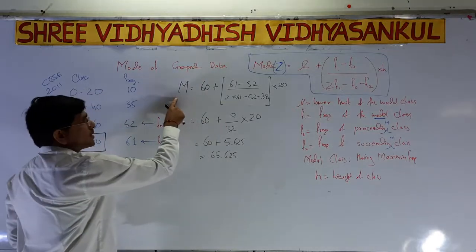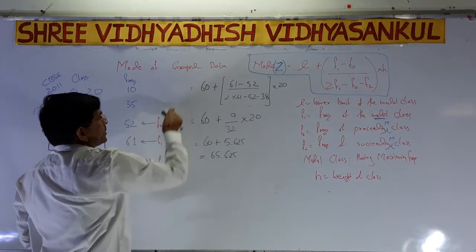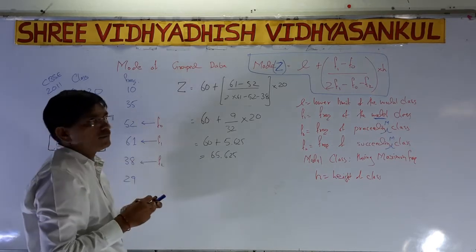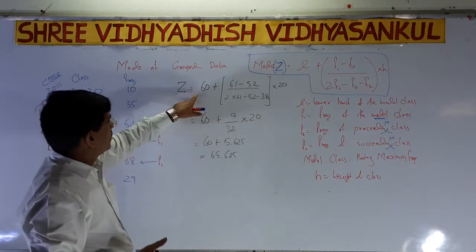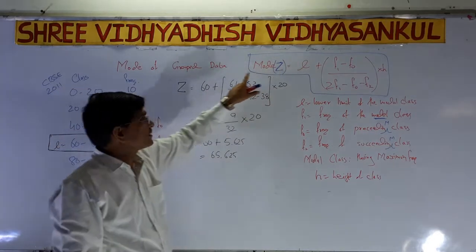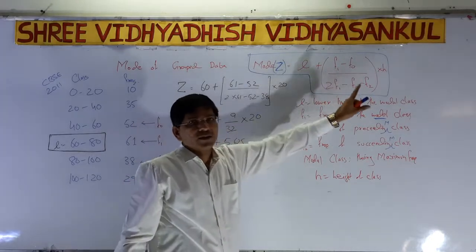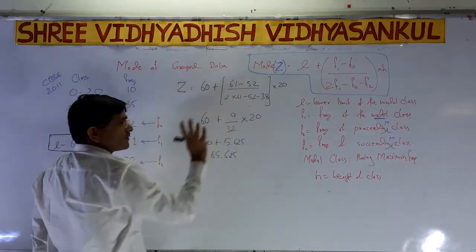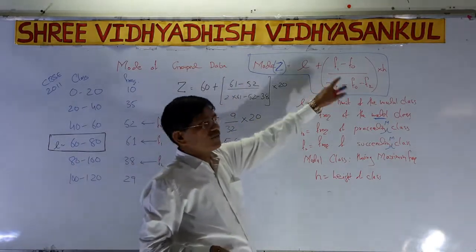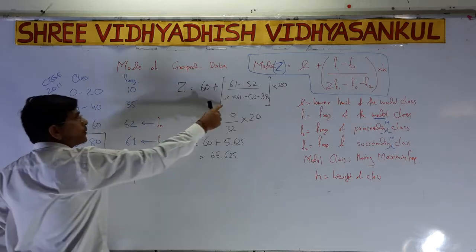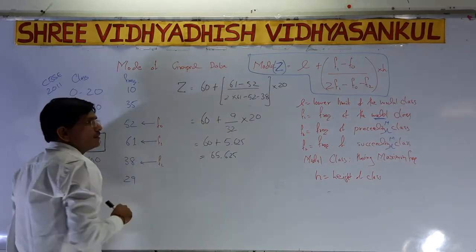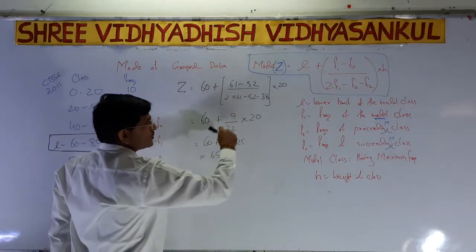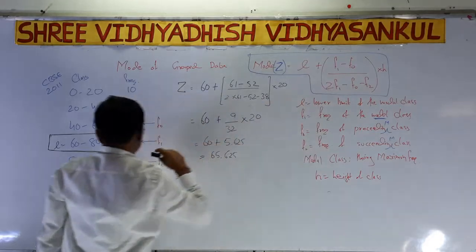So M is equal to, sorry, I have to write Z here because it's the mode. Z equals 60, that is L, plus f1 minus f0, that is 61 minus 52, over twice f1, so 2 into 61, minus f0, that is 52, minus f2, that is 38.